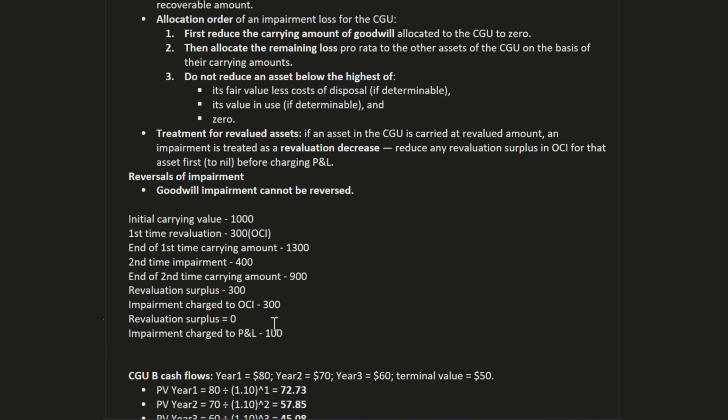This is the normal concept of treatment. If you have any surplus before, the impairment is charged to the surplus, and when the surplus becomes 0, the remaining impairment will be charged to P&L. If there is no revaluation surplus, then the entire impairment will be charged to P&L.